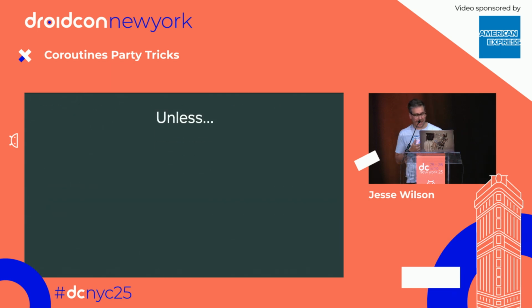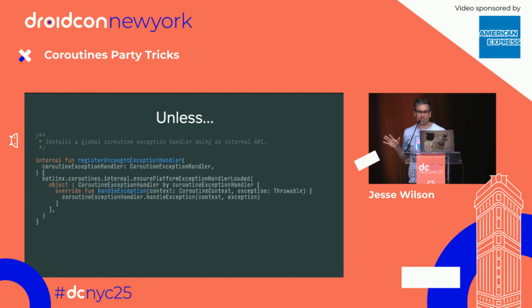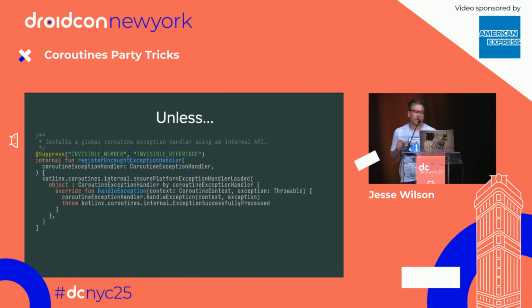Unless, all right, so there's a secret function. Nobody's allowed to tell anybody at JetBrains that I did this. You can call a function called ensure platform exception handler loaded. And what this will do is it will install a global uncaught exception handler. You need those extra annotations, invisible member and invisible reference, to break all of the rules of visibility. This is not a function you can call normally. You have to basically take the key checks off.